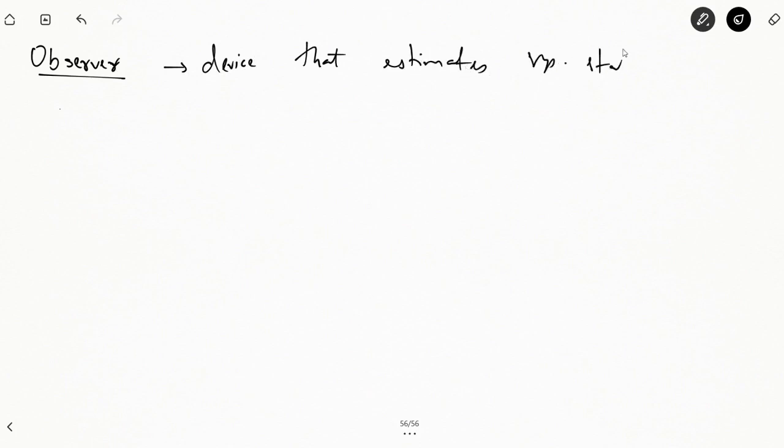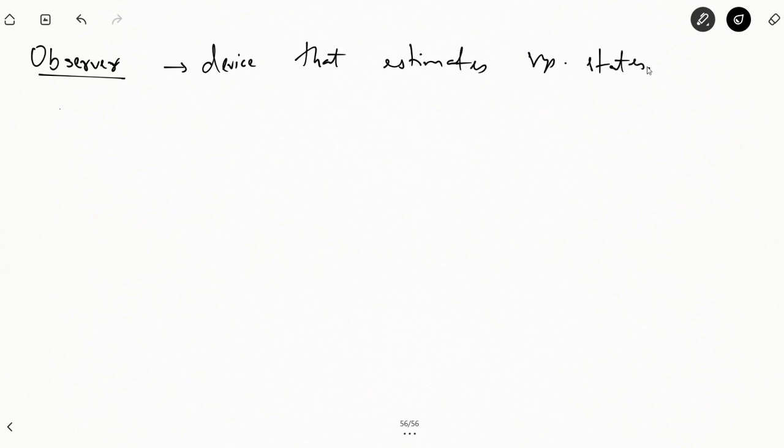In a likewise manner, associated with the observability of a system is an observer. What an observer will do is help us estimate the system states from the known values of the input and output of a system. So it will be a device that estimates the system states.